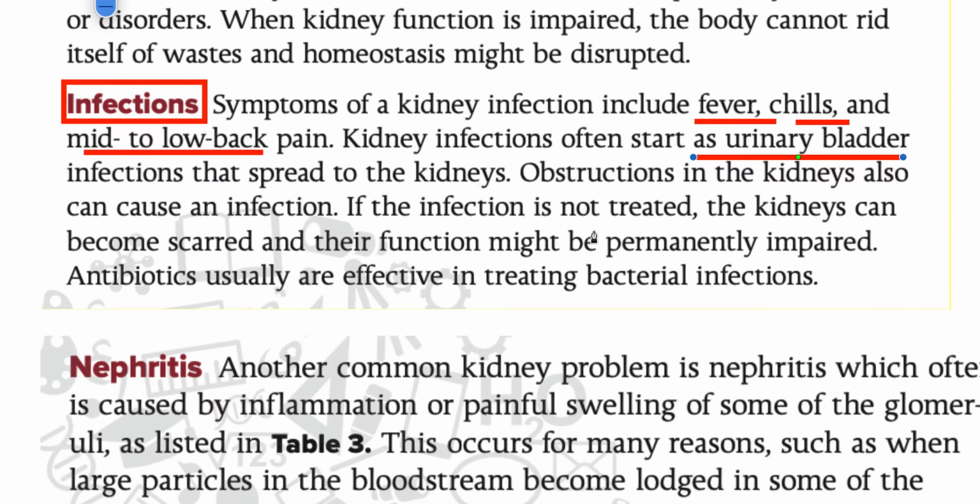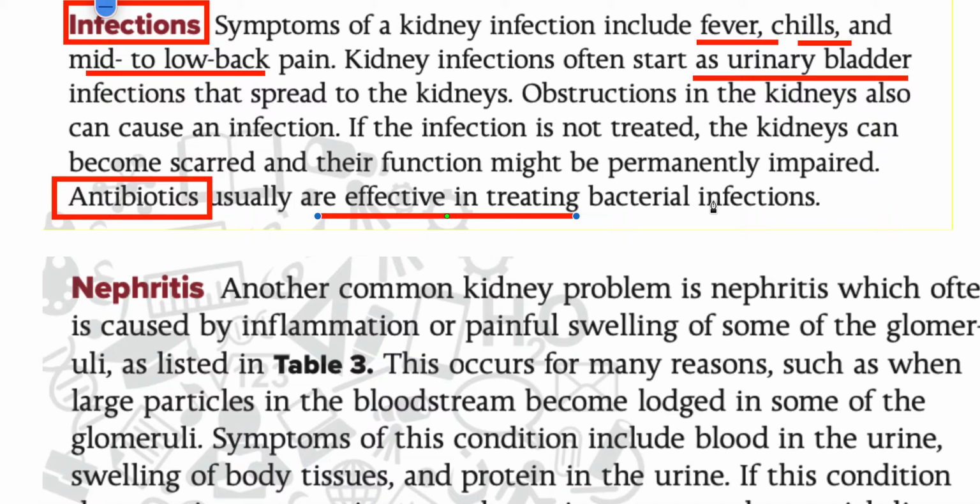What can you use to treat them? You can use antibiotics, basically, which are very effective in treating infections. Remember, if you don't treat kidney infections, they can lead to kidney failure, where the kidneys will stop working permanently. The second one is nephritis.